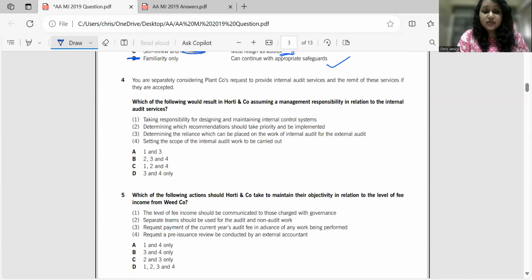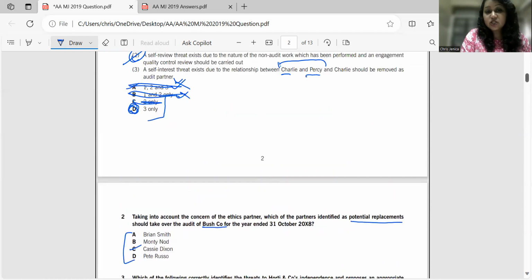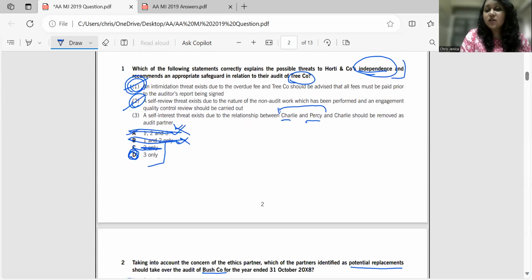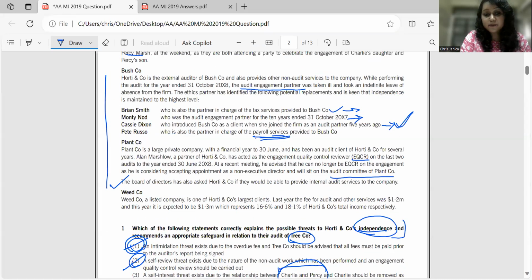Now, the same way, I'm not going through this again. The way in which I have explained it to you for the first question: start reading the question, then go back to the scenario and then find out the option. Just start eliminating the wrong ones and check whether whatever has been left out is correct. I'm not telling you to just click on that answer because it would be correct. You have to cross verify. You have to verify whether, yes, the option that is left out is correct. Maybe your first option itself would be correct. So read through the question properly and then get the answer. Don't panic with the MCQs.